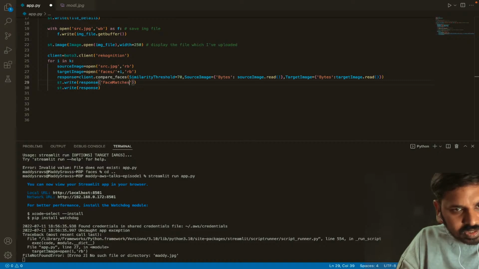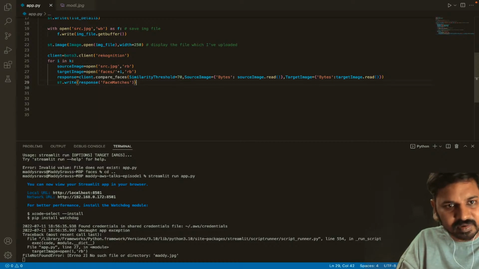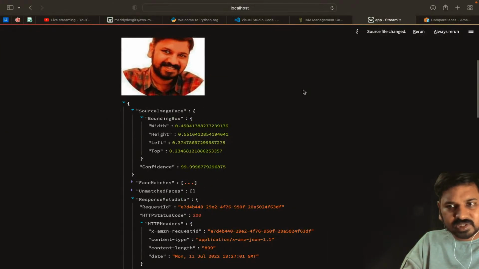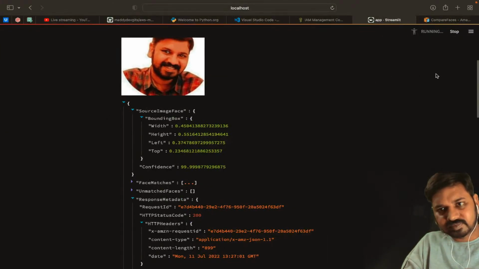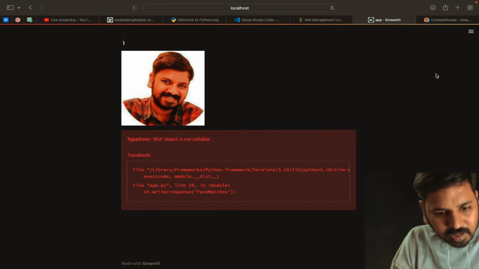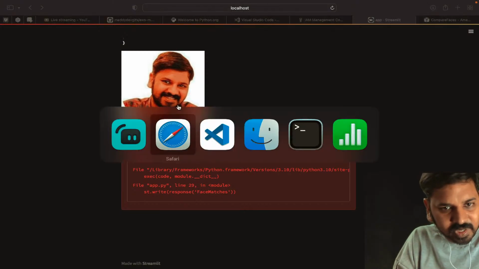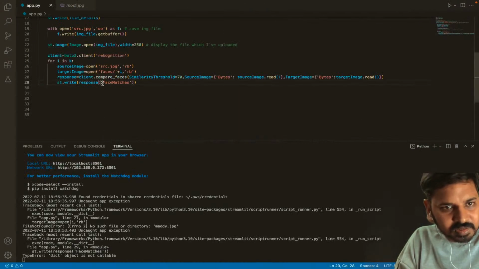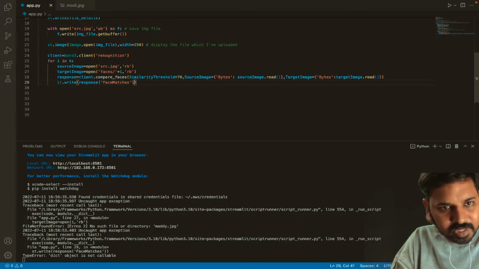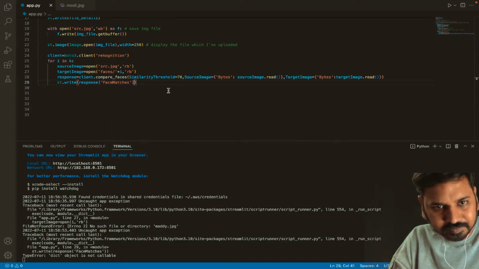Instead of printing response, let's print only face matches, so that you could understand which image is not callable. Fine, we have to put it in square brackets, right? Because face matches is a key, and response is a dictionary, so we have to write it in square brackets.